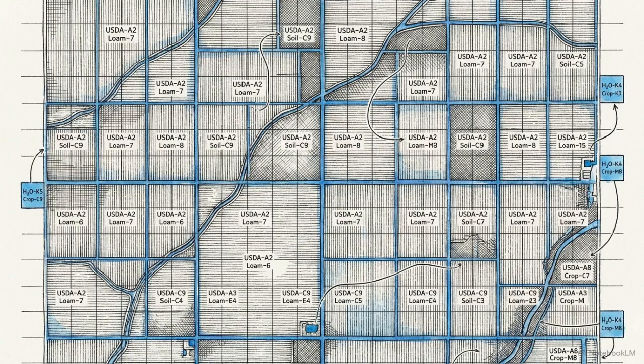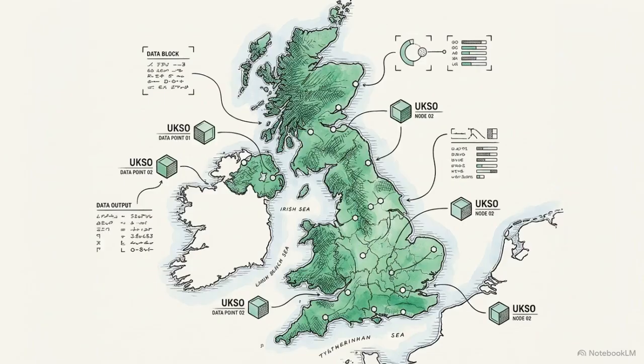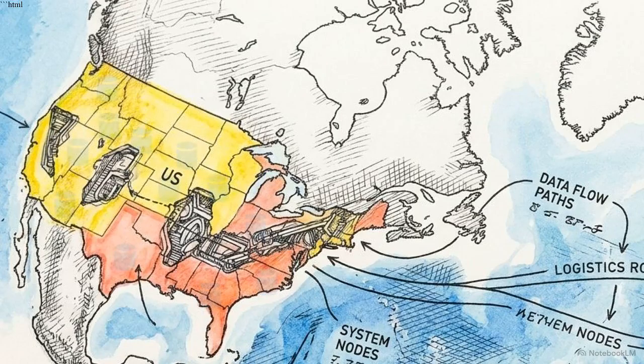In the United States, environmental taxonomy is dictated primarily by the USDA's SSURGO database, a massive repository of hyperlocal soil and landform characteristics. Cross the Atlantic, and that standard disappears. Ireland maps its land through the Teagasc database, while the United Kingdom relies on the UK Soil Observatory, using completely different classification schemas. Three distinct, unconnected data columns rise from the US, Ireland, and the UK. Their structurally incompatible data blocks cause immediate processing gridlock when an autonomous agent attempts direct ingestion.